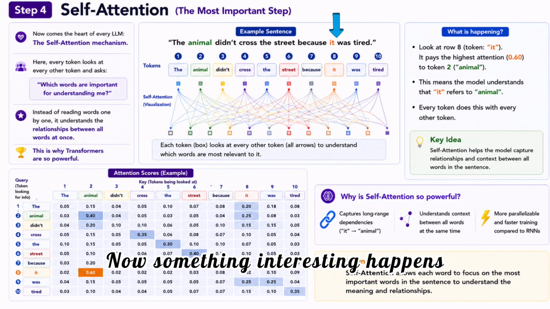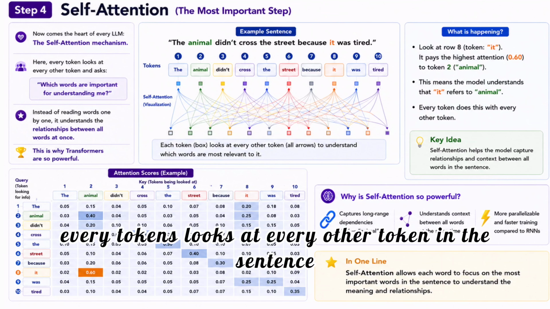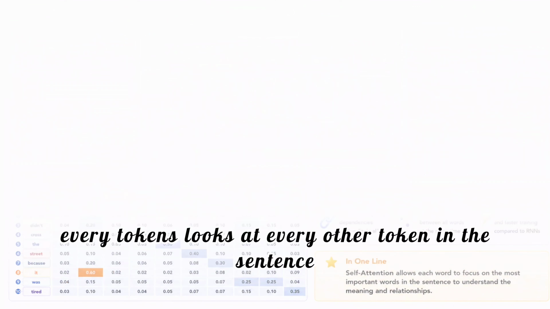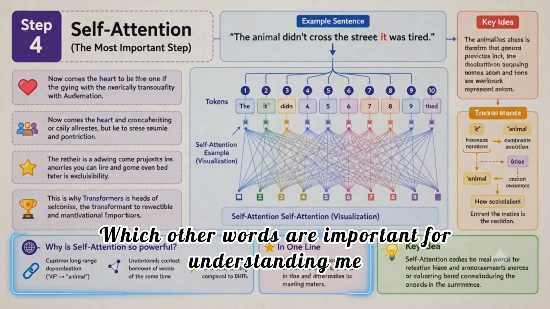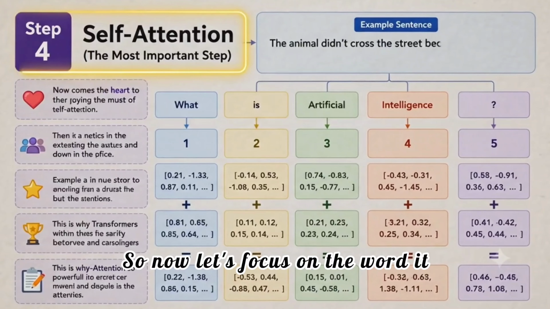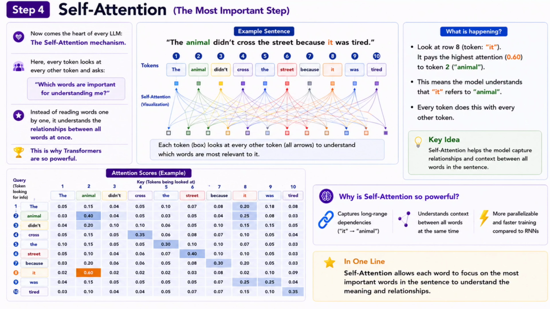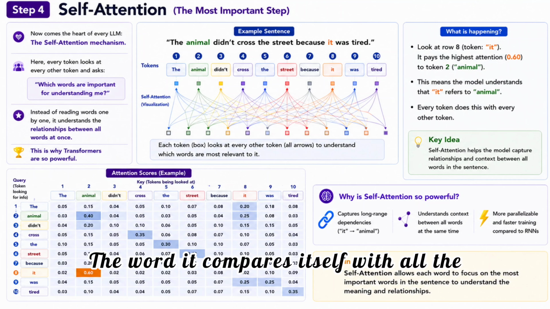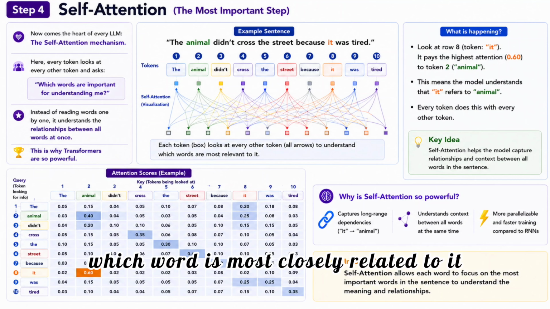Now something interesting happens. Instead of reading the sentence one word at a time, every token looks at every other token in the sentence. That's why you see so many arrows connecting all the words. So think of each word asking a simple question: which other words are important for understanding me? So now let's focus on the word it. As humans, we immediately understand that it refers to animal. But how does the LLM figure this out? It uses self-attention. The word it compares itself with all the other words in the sentence. It looks at all the tokens. Then it decides which word is most closely related to it.